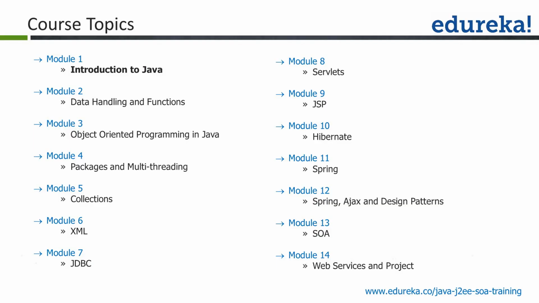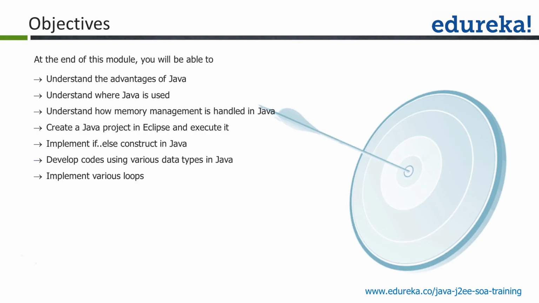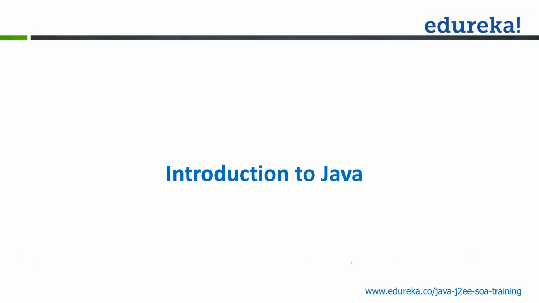We're gonna cover the standard edition of Java from module number 1 to module number 7, and then from module number 8 to module number 14, we're gonna cover the enterprise edition of Java. We're gonna understand what is Java, what are the advantages of Java, where Java can be used, and what is meant by memory management in Java. We'll also create a Hello World project in Eclipse and execute it. This is module number 1, which is Introduction to Java.